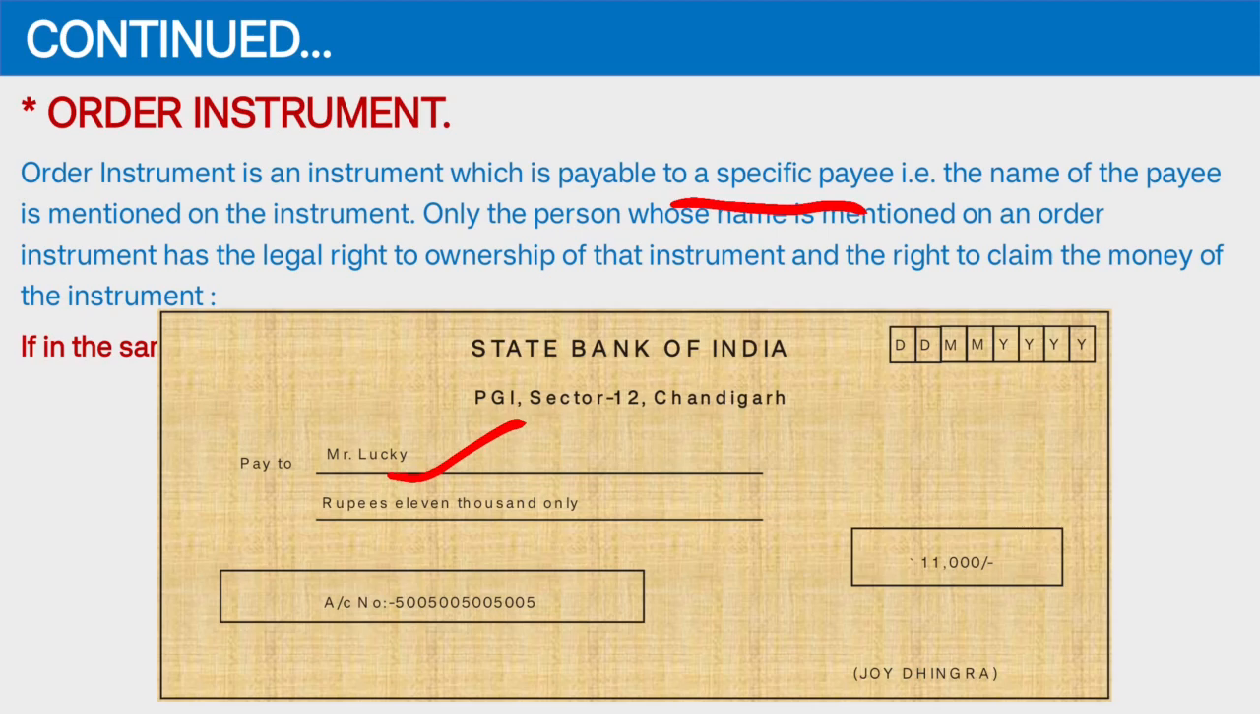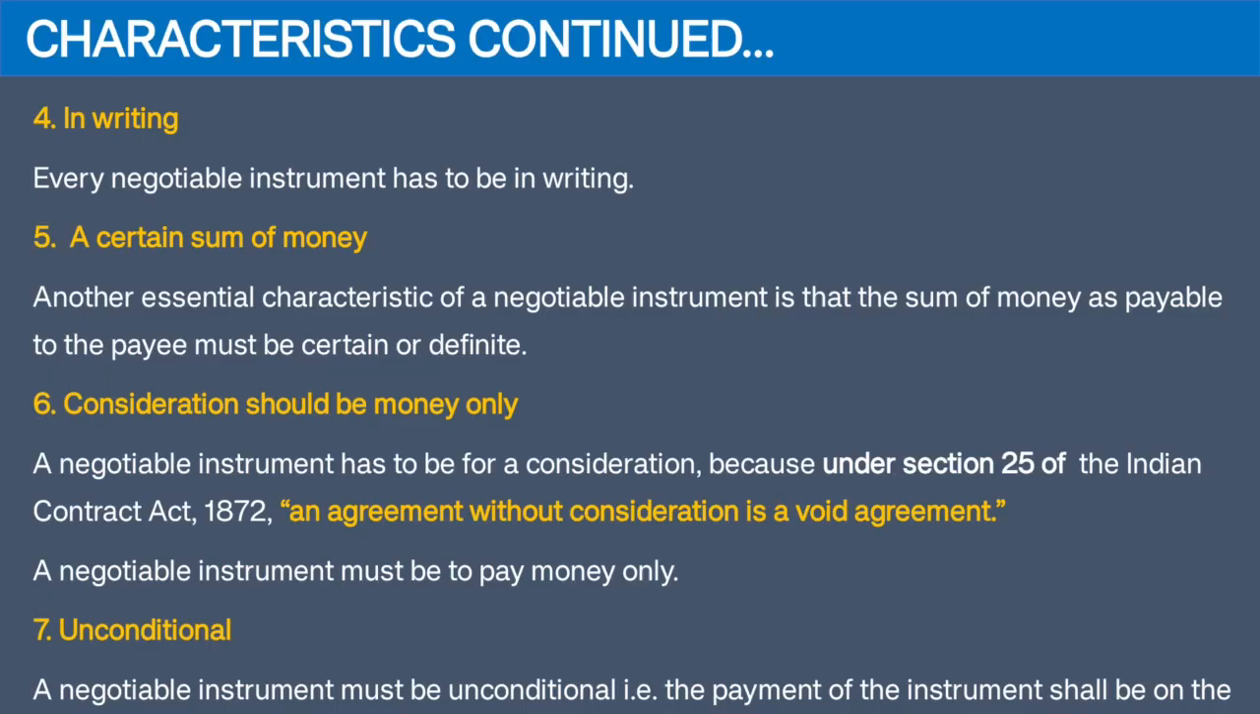So now Mr. Lucky is the legal owner and he has the right to claim the money on this. So this is the difference between the bearer instrument and the order instrument. Next, fourth characteristic is that the instrument has to be in writing. Negotiable instrument cannot be oral, it is always written.